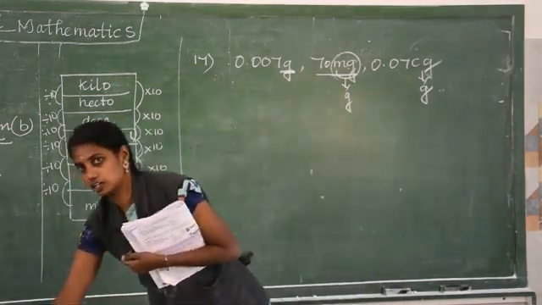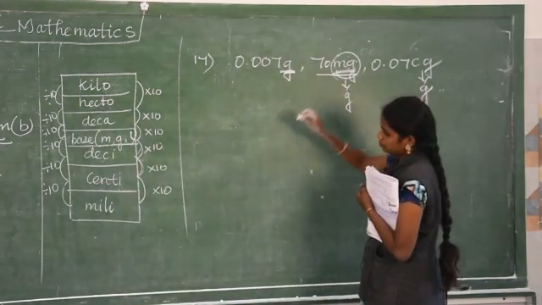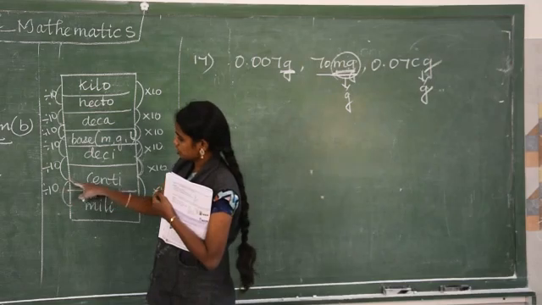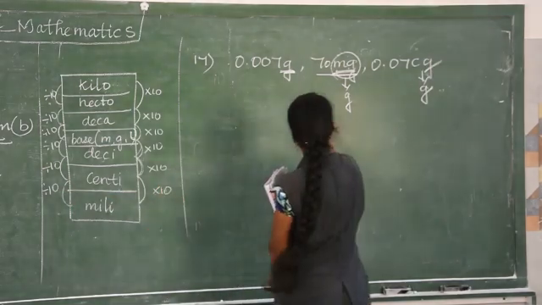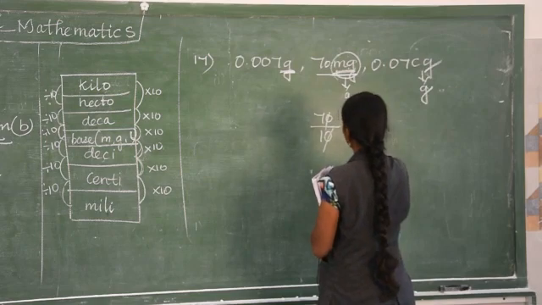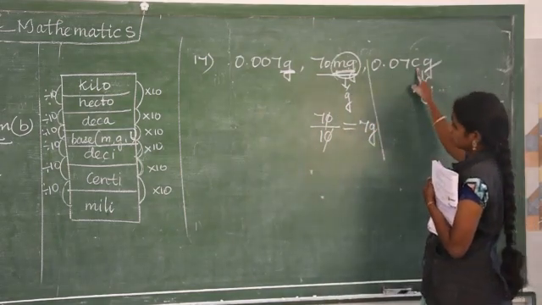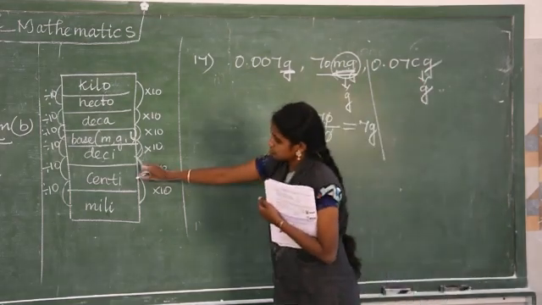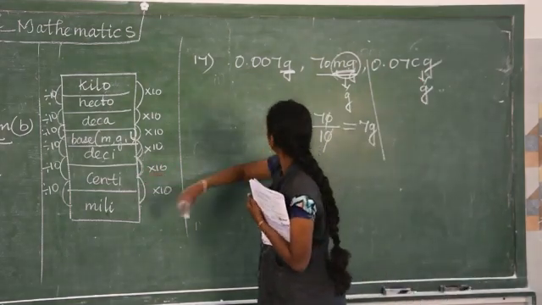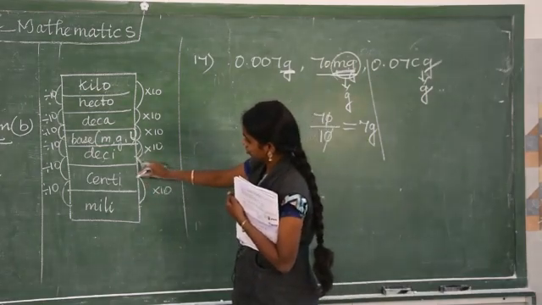Likewise here, first change into gram. Milligram to centigram, milli to centi, the difference is divided by 10. So 70 divided by 10, cancel, answer is 7 for this. For this centigram, centi to gram only I am going to find out.